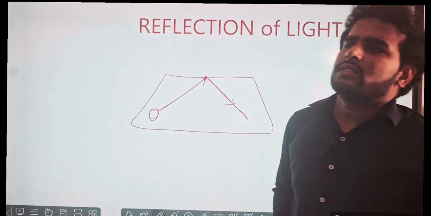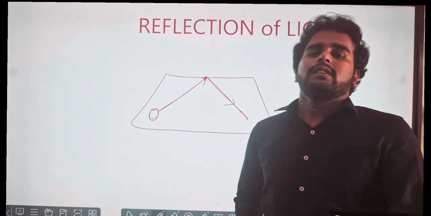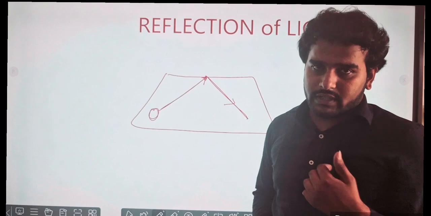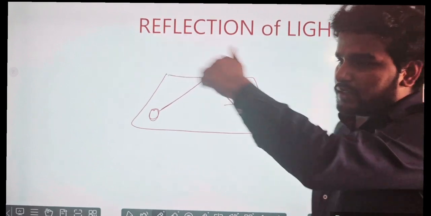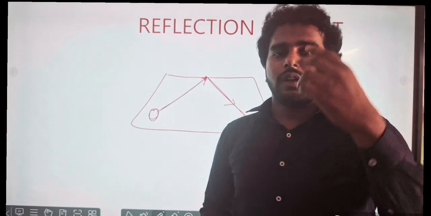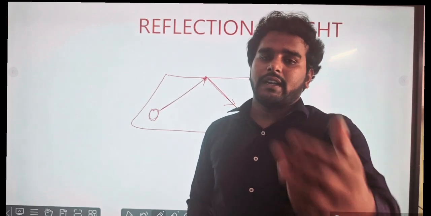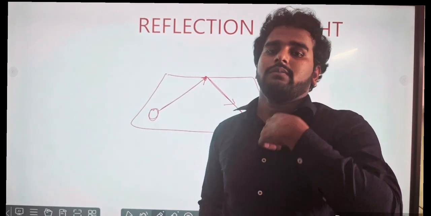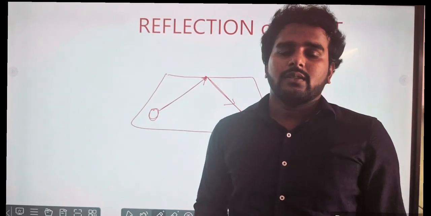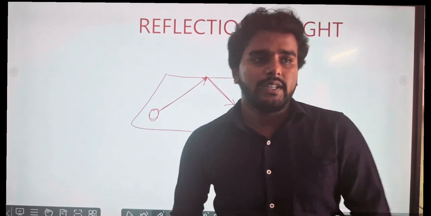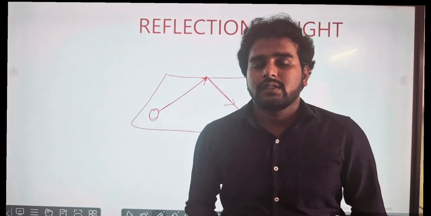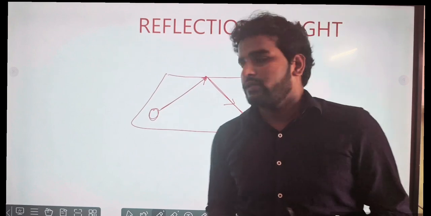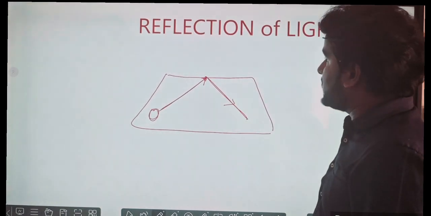So reflection is very much necessary. Reflection helps us to see objects. Light strikes an opaque surface or strikes me. Now the mobile is in front of me, light is striking me, and my image is forming on the screen. The reflection concept is very much needed to see objects and for the formation of images also. So let us go to the next part.